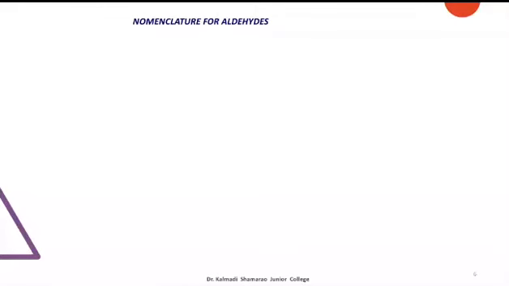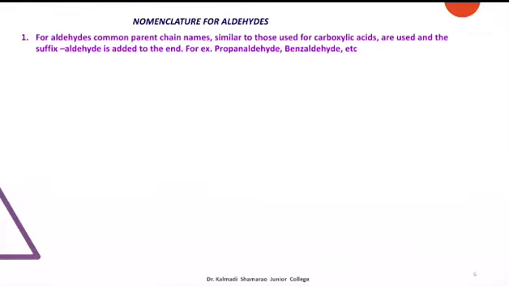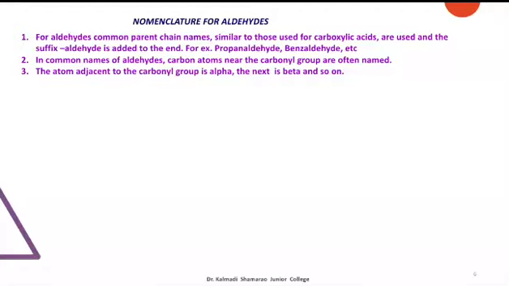Now let's talk about nomenclature for aldehydes. For aldehydes, common parent chain names similar to those used for carboxylic acids are used and the suffix aldehyde is added to the end. For example, propanaldehyde, benzaldehyde, etc. In common names of aldehydes, carbon atoms near the carbonyl group are often named.